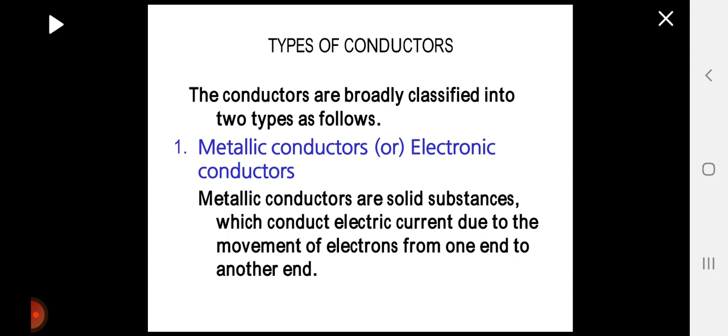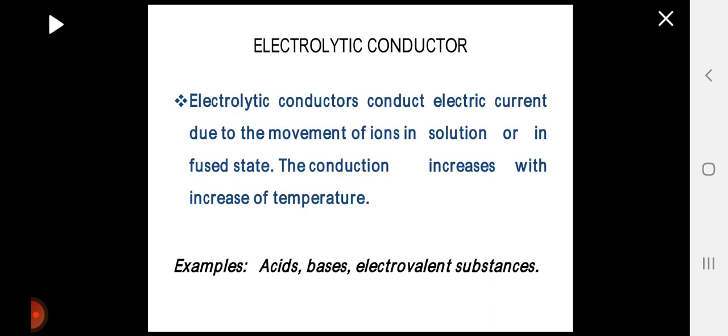So, types of conductors. The conductors are broadly classified into two types as follows: metallic conductors or electronic conductors. Metallic conductors are solid substances which conduct electric current due to the movement of electrons from one end to the another end. Electrolytic conductors are conductors which conduct electric current due to the movement of ions in solution or in fused state. The conduction increases with the increase of temperature. Acids, bases, and other electrovalent substances are examples of these electrolytic conductors.